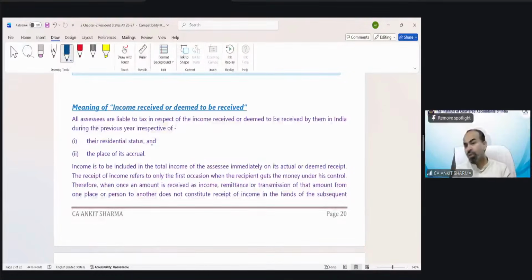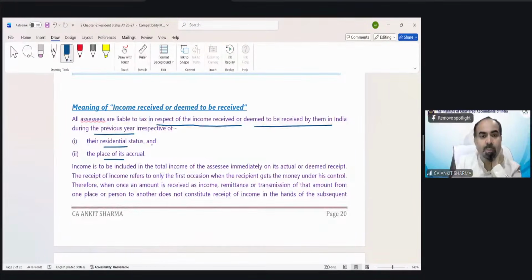Now I have told you that there is a concept of income received or deemed to be received, and it will not take more than 3 or 4 minutes. So all assessees are liable to tax in respect of income received or deemed to be received by them in India during the previous year, irrespective of the residential status or place of its accrual. We have seen that if income is received or deemed to be received, it is taxable for all.